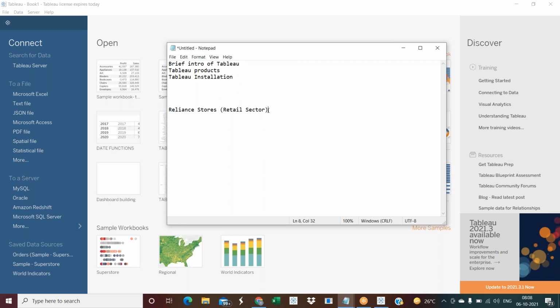Reliance has stored its data in Oracle or something else. Suppose they gave the data as an Excel file, as a basic example, and later we will go with databases as well. What do you need to do? The first thing is to connect with the data using Tableau. The second thing is to create some dashboards. There are three steps we need to follow.